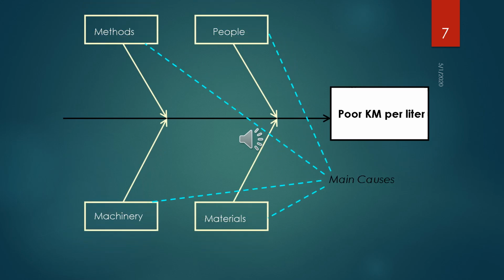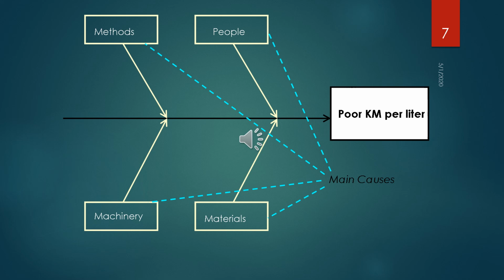Here you can see the main spine, in other words the arrow, and the effect box. Now we are going to write down the main causes, the main categories that your team has already selected, some above the spine and some below the spine.